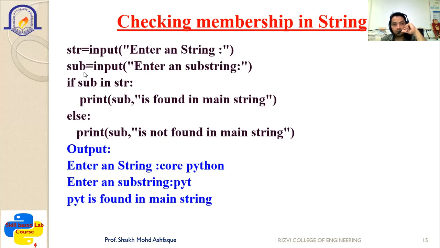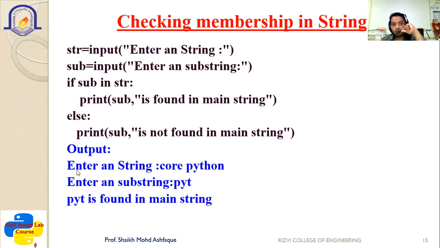It is also taken as input from the user. If sub in str, if the other string, which is termed as sub, is available in the str, it will print that the substring is found in the main string. Otherwise, it will say that it is not found in the string. There might be a condition where you want to check whether a particular string is available or not. At that time, you can utilize the membership operators.